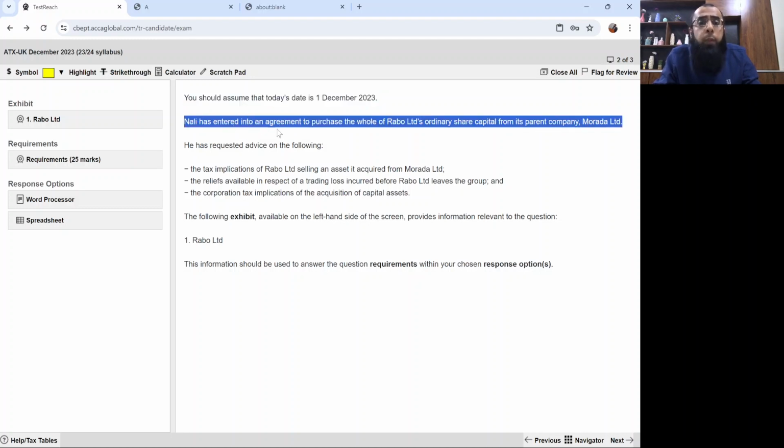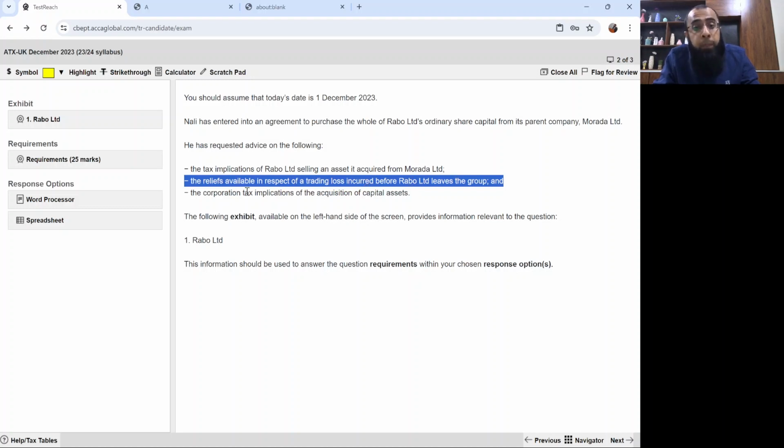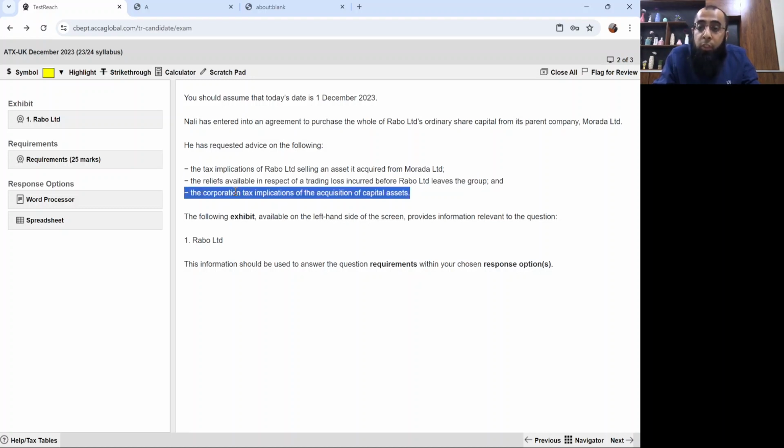Nelly has entered into an agreement to purchase the whole of Rabo Limited's ordinary share capital from its parent company Murada Limited. He has requested advice on the following: the tax implications of Rabo Limited selling an asset it acquired from Murada Limited, the relief available in respect of trading loss incurred before Rabo Limited leaves the group, and the corporation tax implication of the acquisition of the capital assets.